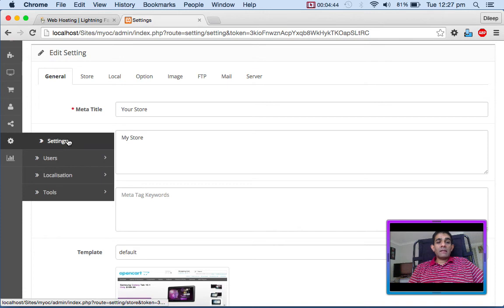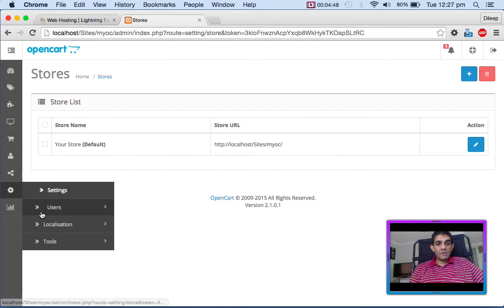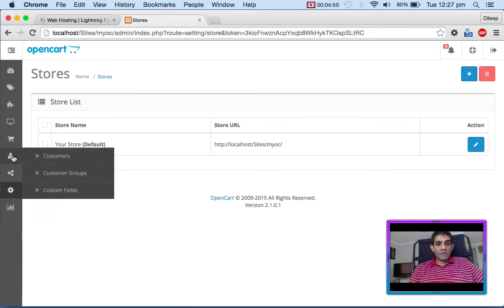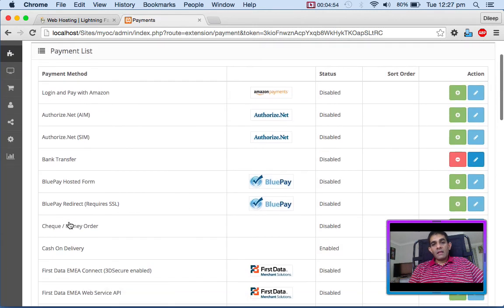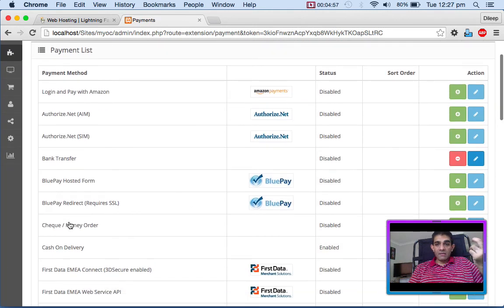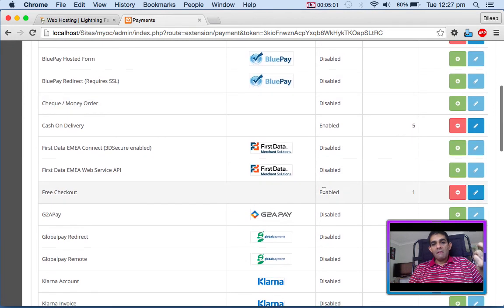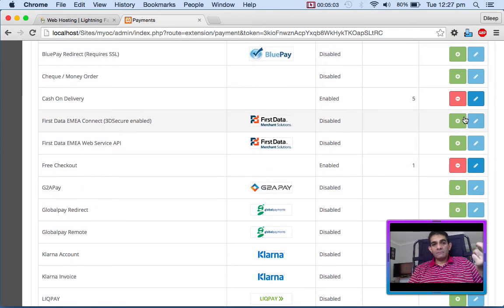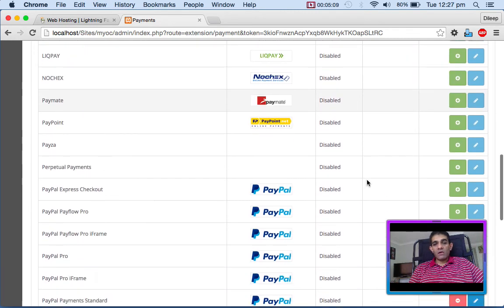Let me show you other things. Let's say under settings, you have payment gateway somewhere. Payments. Yeah, look at the amount of payment methods available for this system. Most of them are disabled. The only thing enabled is cash on delivery. But you can easily enable free checkout. Yep, that means they don't have to log in, open an account for checkout.